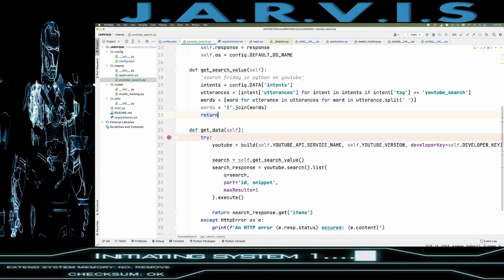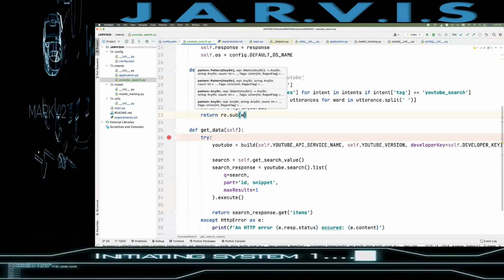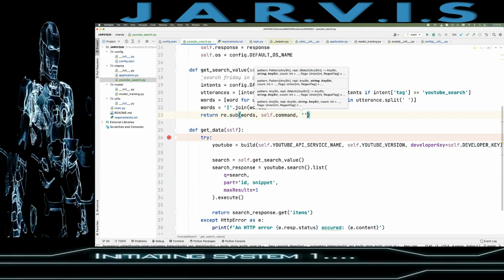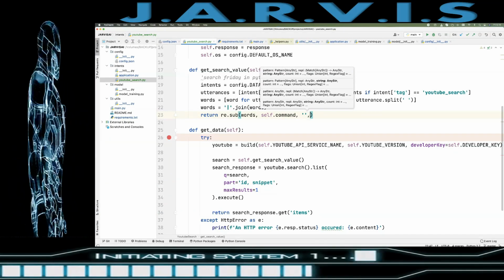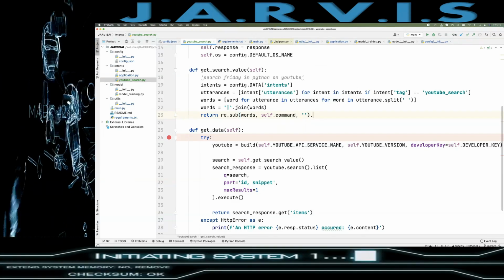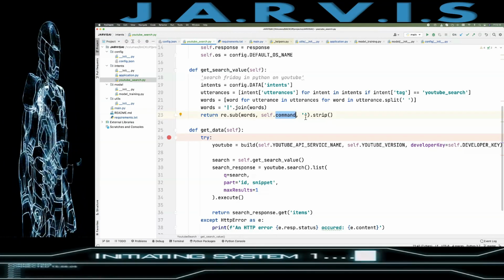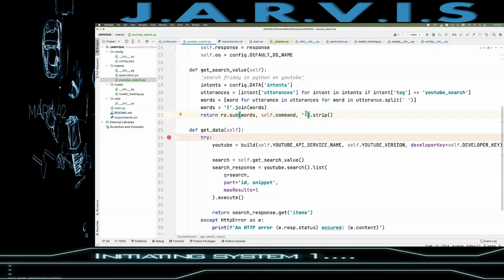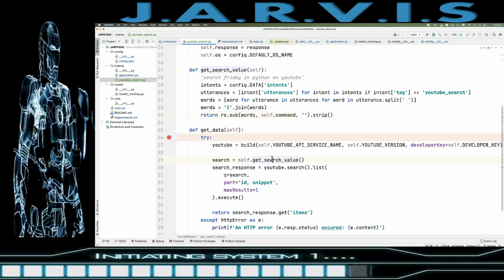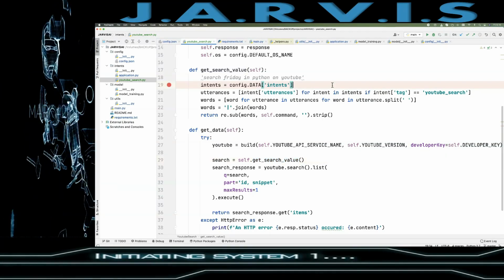And then return re dot sub, where we need to give the pattern first, words, and from self dot command we are going to replace, and then we will have the strip here, right? Okay, so this is done. Now let's see. I'll just give the command, and let's see what values we are getting on each line. I'll show you that.